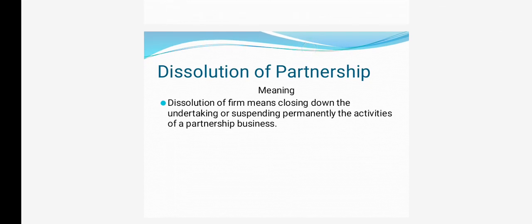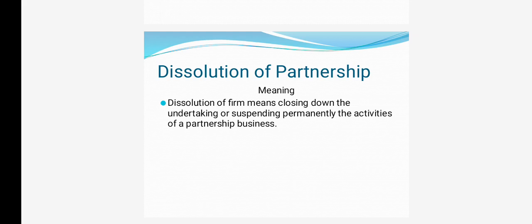First, I will explain the meaning of dissolution of partnership. Dissolution of partnership means that all the partners are going to close the partnership. Dissolution of a firm means closing down the undertaking or suspending permanently the activities of a partnership business.